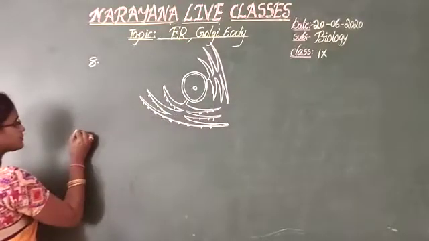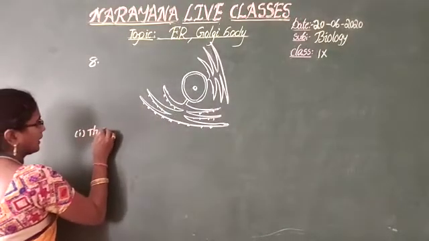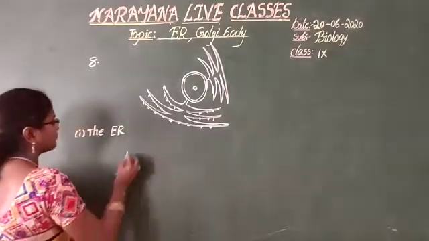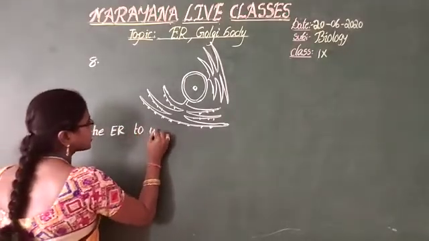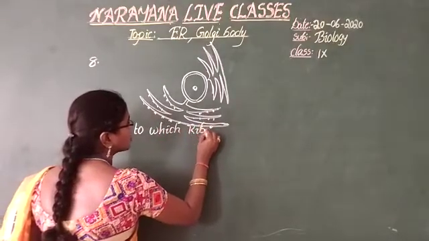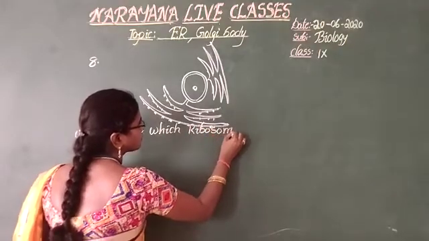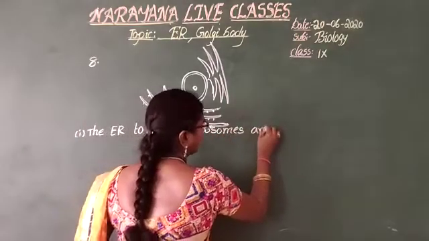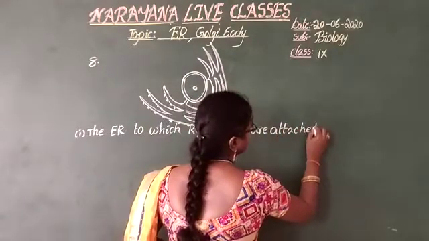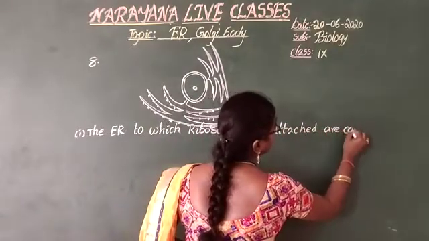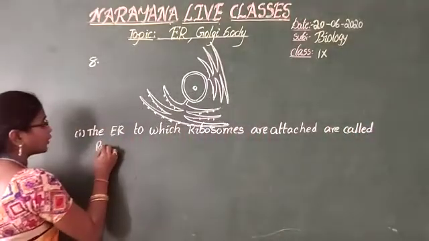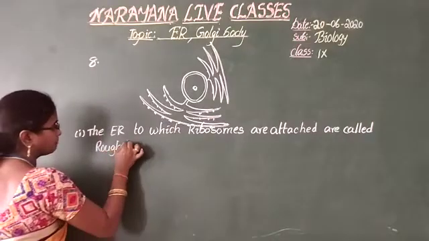Okay, so observe, the ER means endoplasmic reticulum. The ER to which ribosomes are attached is called rough endoplasmic reticulum.